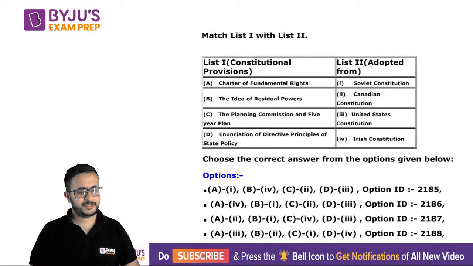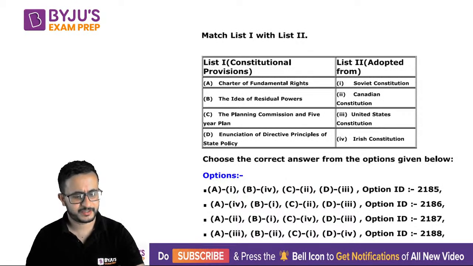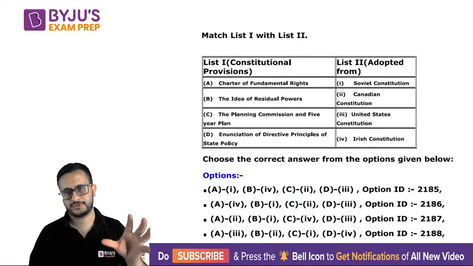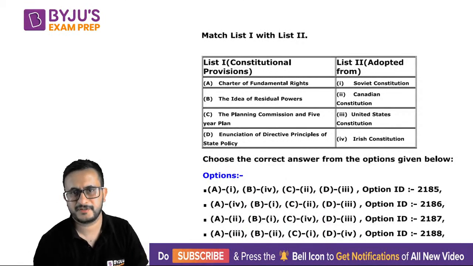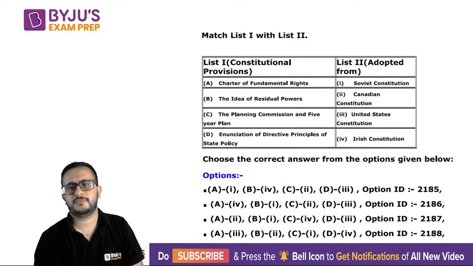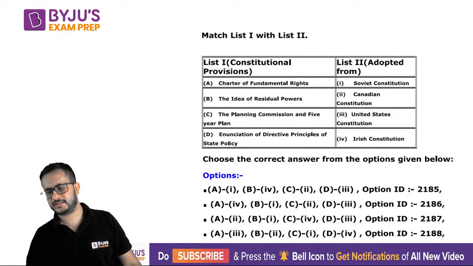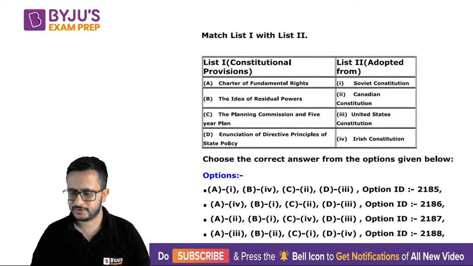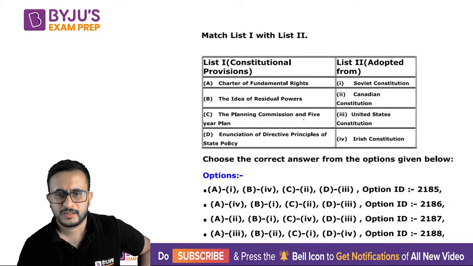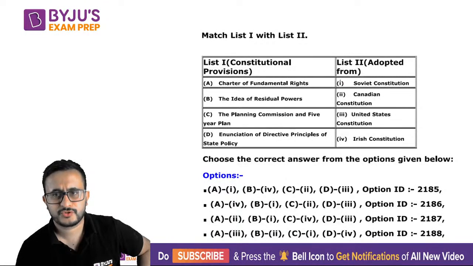Now again, a question related to the Constitution of India. So a lot of questions from Constitution, judiciary and all those stuff. Now if we talk about the rights and all, this 5-year plan has been taken from the Soviet Union, the Planning Commission and 5-year plan. So C is related to first. Fundamental rights taken from the United States.